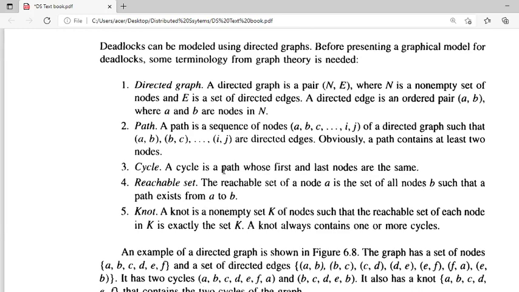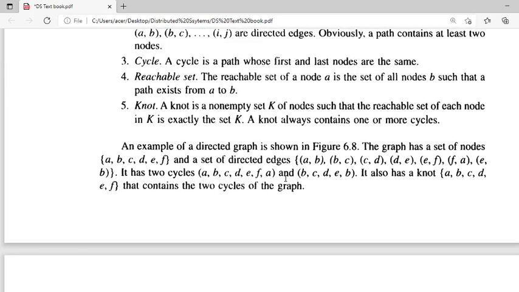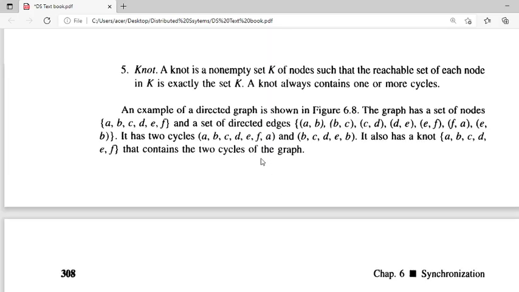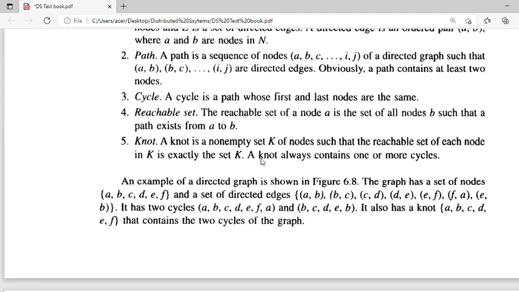And a cycle is a path in which the first and last nodes are the same. See here, the cycle is A to B, B to C, C to D, D to E, E to F and F to A. The first node and last node are the same, so in such a case we say that it is a cycle.